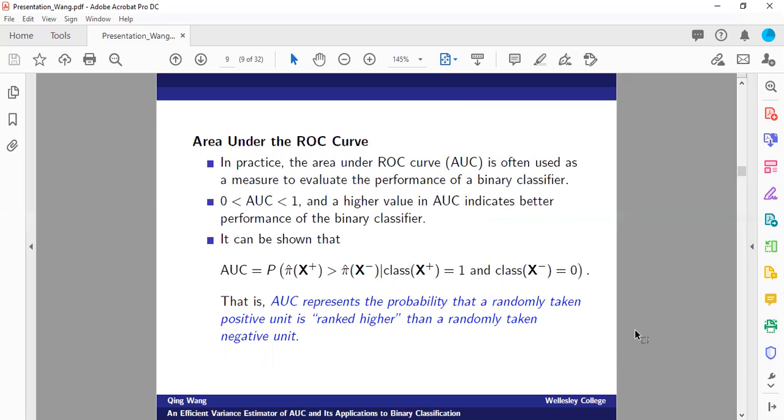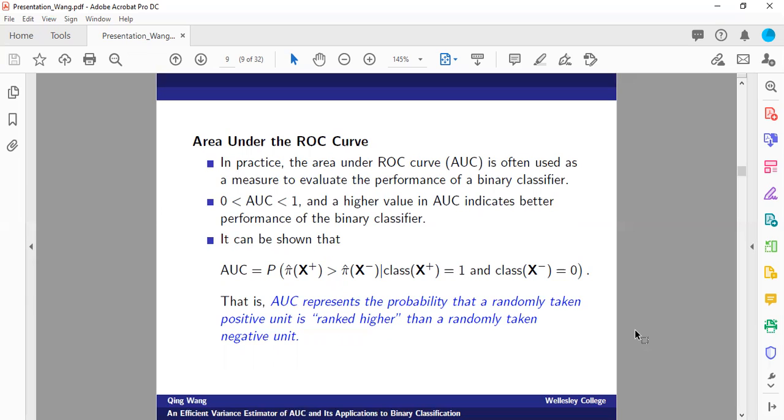In practice, the area under the ROC curve, AUC, is often used as a measure to evaluate the performance of a binary classifier. It is well known that AUC takes values between 0 and 1, and a higher value of AUC indicates better performance of the binary classifier. As a benchmark, random guessing yields an AUC equal to 1/2, 50%. In general, we hope that our binary classifier can be much better than random guessing. So we hope that the AUC score would be higher, or say much higher, than 0.5.